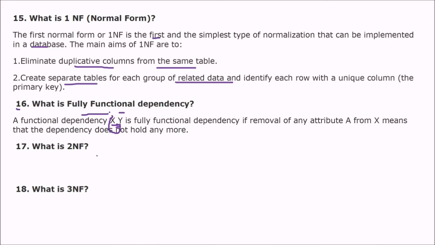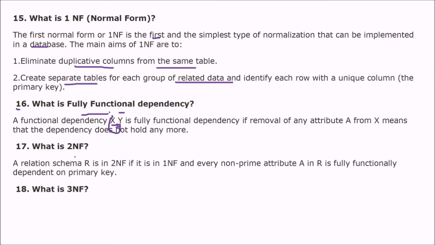What is 2NF? This is again a normalization form, and in this you break the table with respect to certain functional dependency criteria and primary key criteria only. So a relational schema R is in 2NF if it is in 1NF. First, it should be in 1NF, and every non-prime attribute A in R, that is the relation we are talking about, is fully functionally dependent on the primary key.